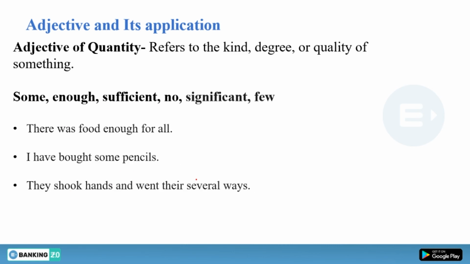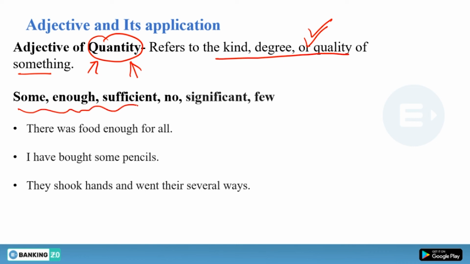Moving further, we have adjective of quantity, not quality. We have already talked about quality. I'm sorry. Adjective of quality refers to the kind, degree, or quality of something. Obviously, all adjectives talk about quality, degree, kind, all these things. This is something appropriate for all adjectives. So what is the exact meaning of quantity? It tells you about the quantity, how much. We have adjectives like some, enough, sufficient, no, significant, all these things.